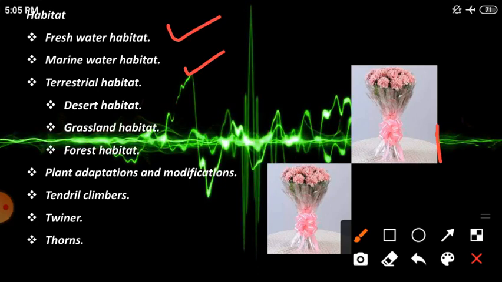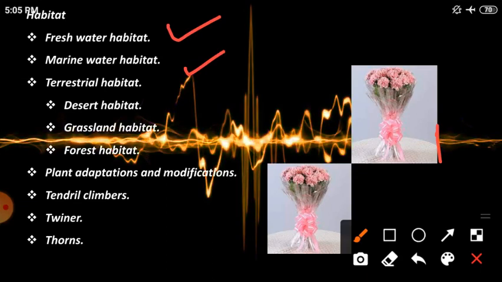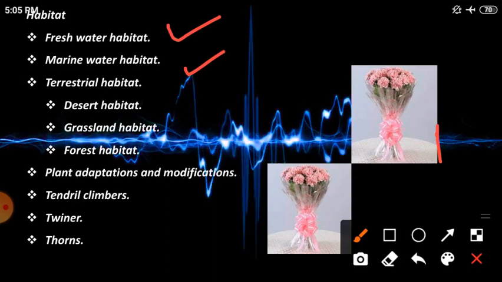And then plant adaptations and modifications. Based on their places, based on their adaptations, they are modified into something. First one, tendril climbers. The tendril is nothing but the coil-like structure present in the plant that is modified to climb on any other plant.